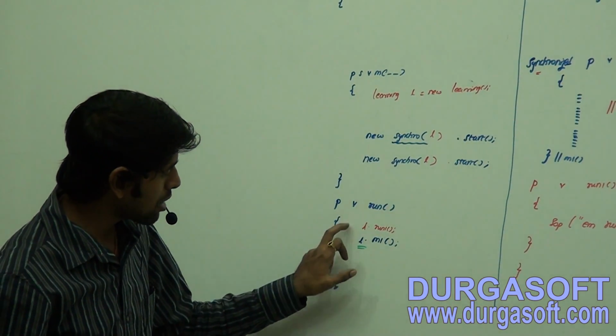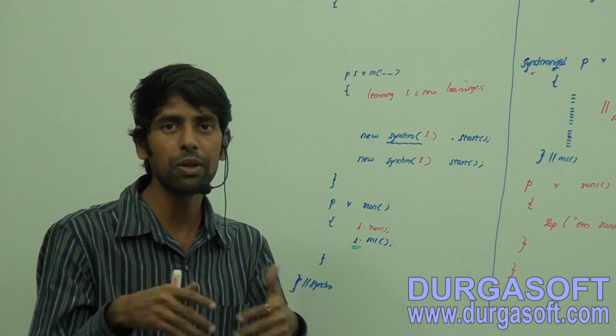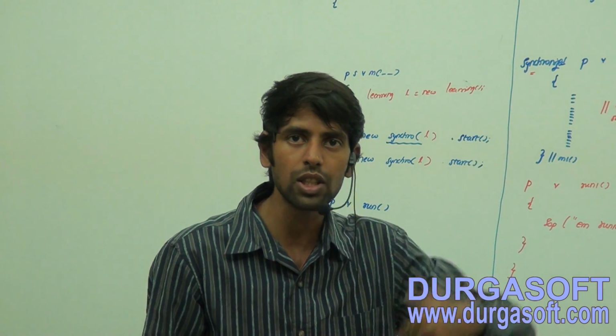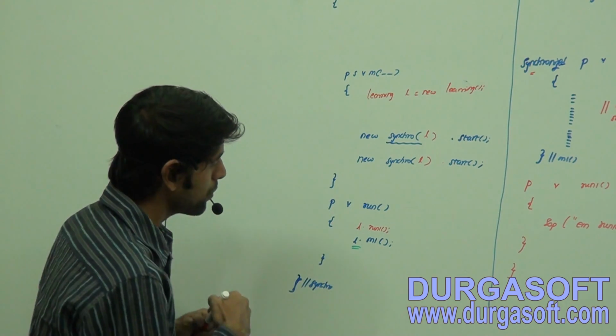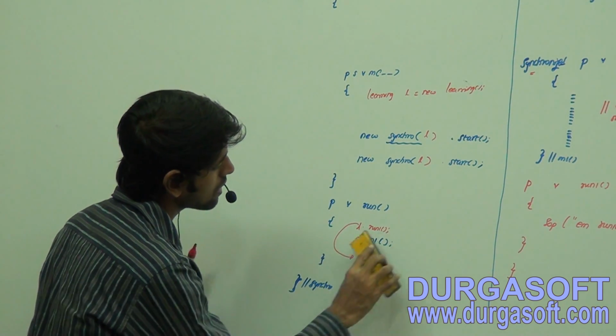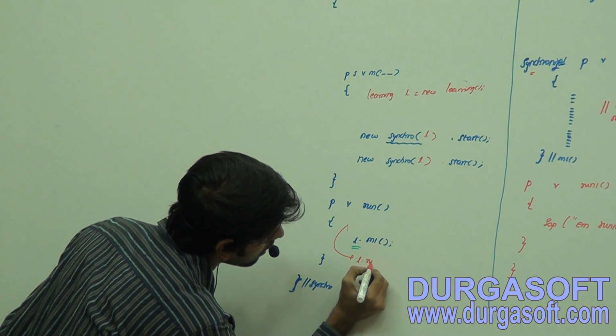Now don't put this statement before this one. If you put that, then the thread will be in waiting state, it will not get the chance. That's very, very important. First it has to execute this method. I will tell, see here, if you put this particular method here, think that L.run1.